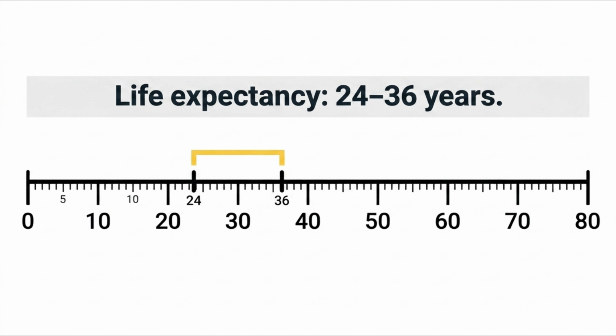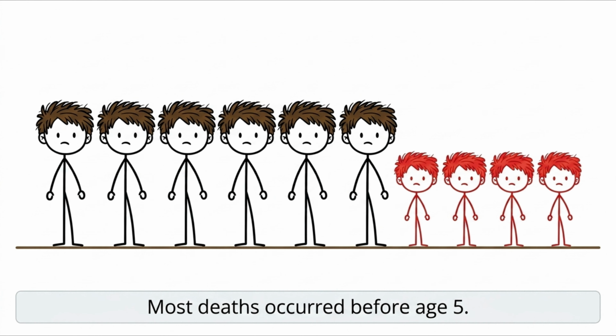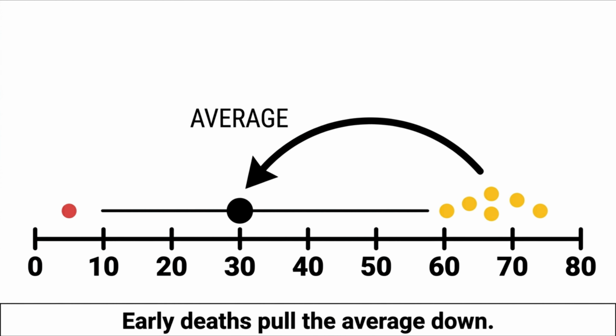Among traditional hunter-gatherer populations, average life expectancy at birth ranges from about 24 to 36 years. That's the stat. And yes, it's accurate. But here's what it actually reflects. Somewhere between 30 and 43% of hunter-gatherer children never reach their 15th birthday, with most of those deaths happening before age 5. Think about what that does to an average.